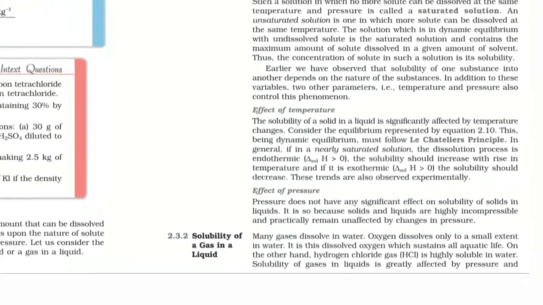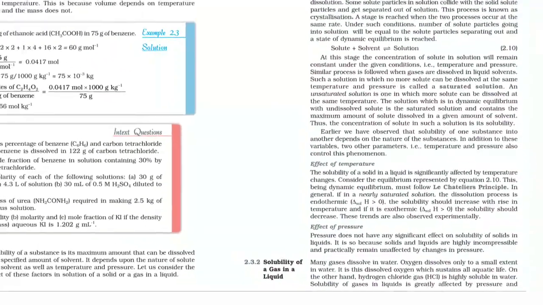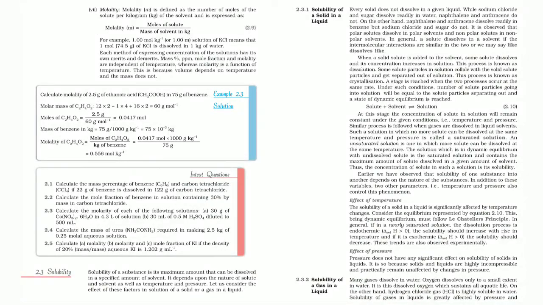So in this video, first of all, we discussed the definition of solubility. Solubility is the maximum amount of solute which can be dissolved in a specific amount of solvent at a fixed temperature and pressure. And again we discussed the four main factors which determine the solubility of a solid in a liquid: nature of the solute, nature of the solvent, effect of temperature, and effect of pressure, which is negligible.